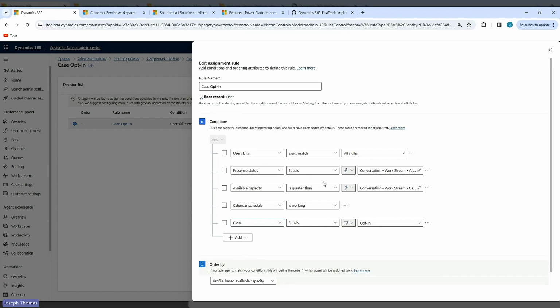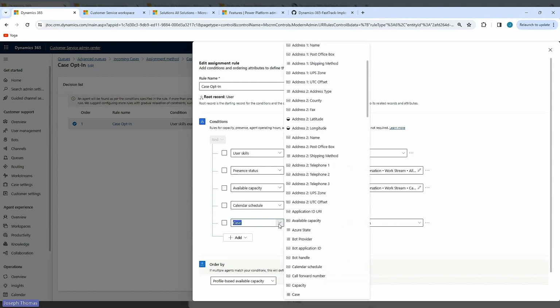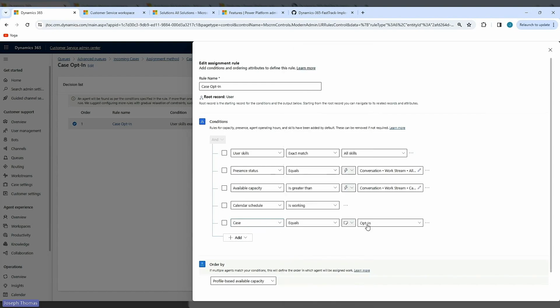So there's a series of variables in here to account for. We've simply added one at the bottom, which we call the case opt-in form on the user record. And when this equals opt-in, this assignment rule set will route cases to agents who have that selected as opt-in.